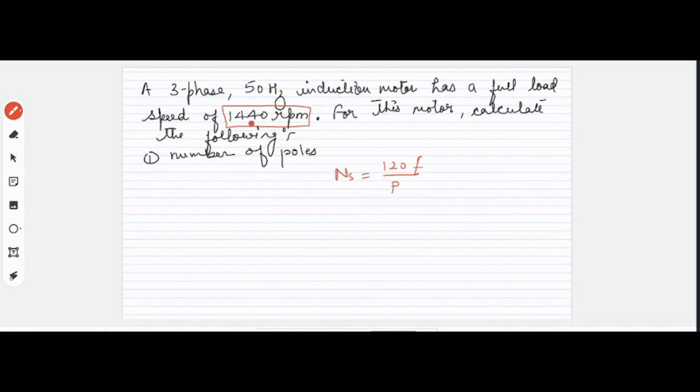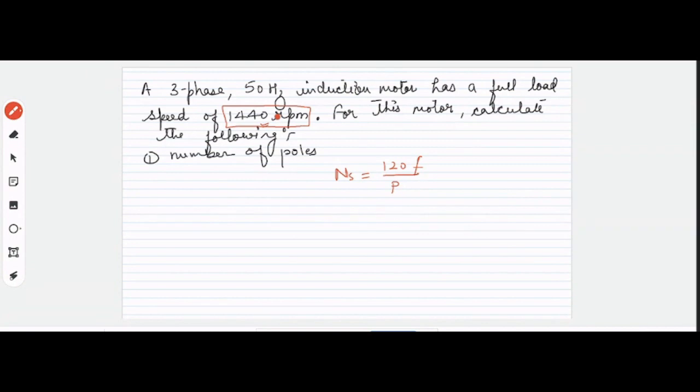Okay. So what this information gives you is that your motor will be running near to the synchronous speed at 1440 RPM. So you can consider it will be an approximate value of the synchronous speed, right? Exactly this will not be the synchronous speed.